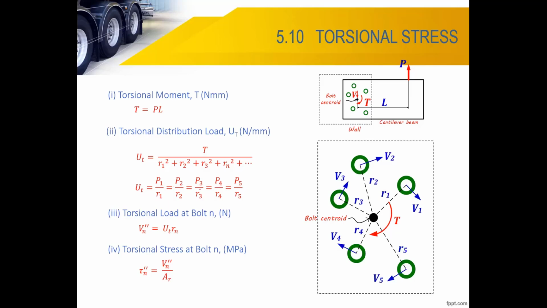This is what we call U. So in this case, U is the total torque, your total moment, over the sum. This is the U value, your distribution load. If you look at the equation, this is important: U is the total T over R1 square, R2 square, R3 square.